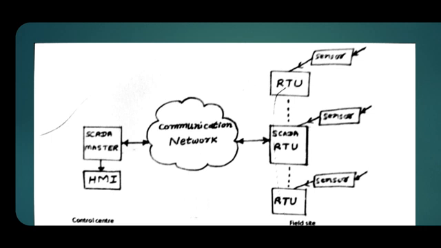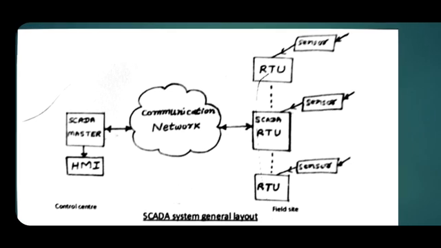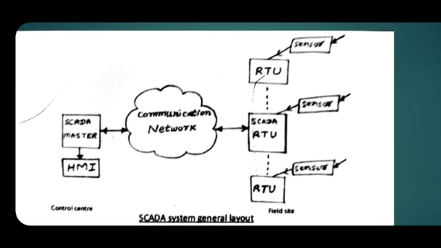RTUs are nothing but remote terminal units. Again these can be computers which will be connected with the sensors. Whatever data is acquired from these RTUs will be communicated to the SCADA master. The communication will be two-way, and the SCADA master will give the signals according to the requirement. So this diagram indicates the block for a SCADA system general layout.